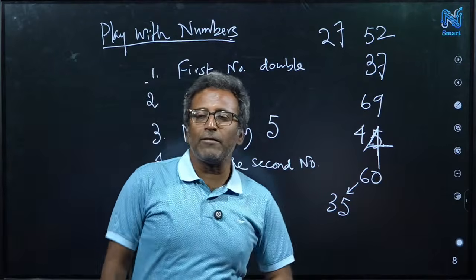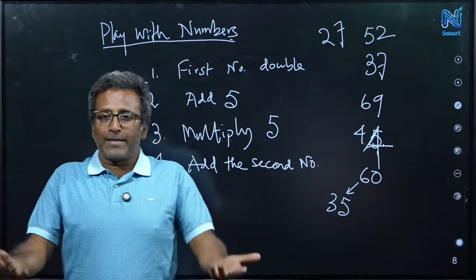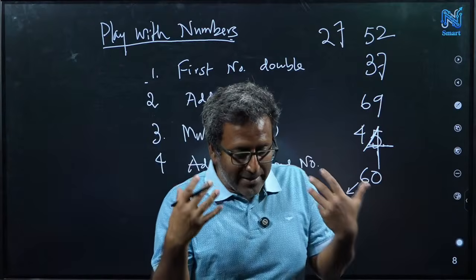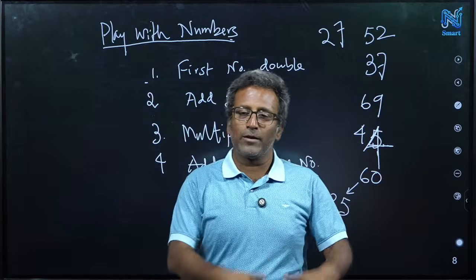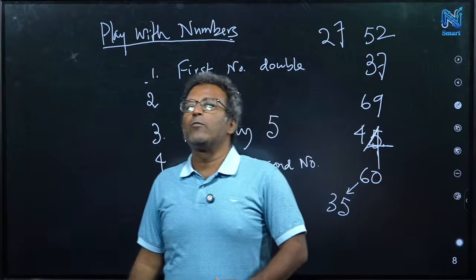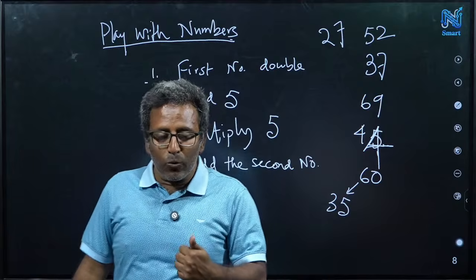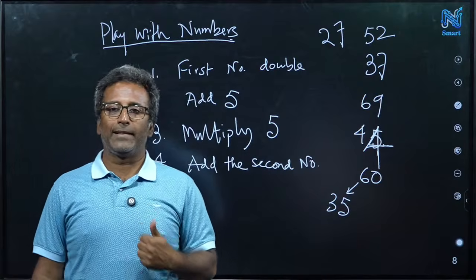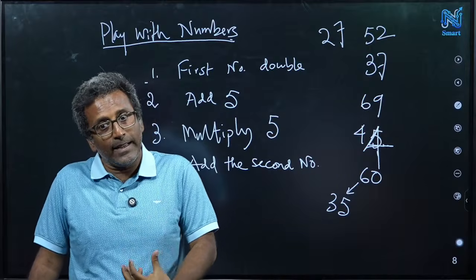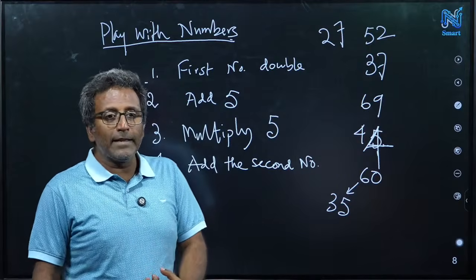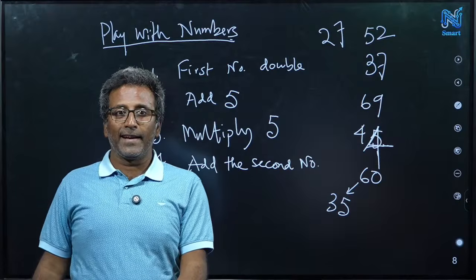So this is like a magic, but it's not a magic. Every magic has a logic behind it, whether it's a stage performance or a mathematical puzzle. So your goal will be to understand the logic behind this. What is the strategy or procedure I'm using to get back the numbers, and why is it working?